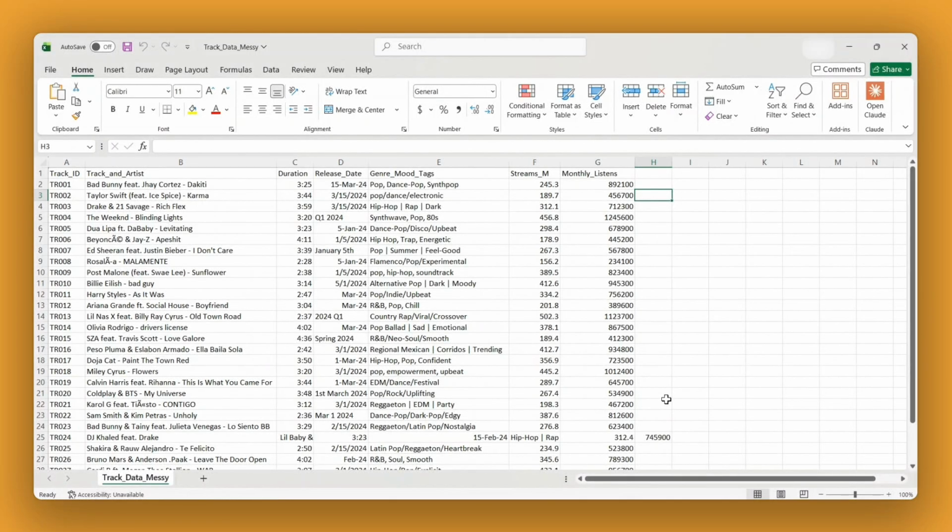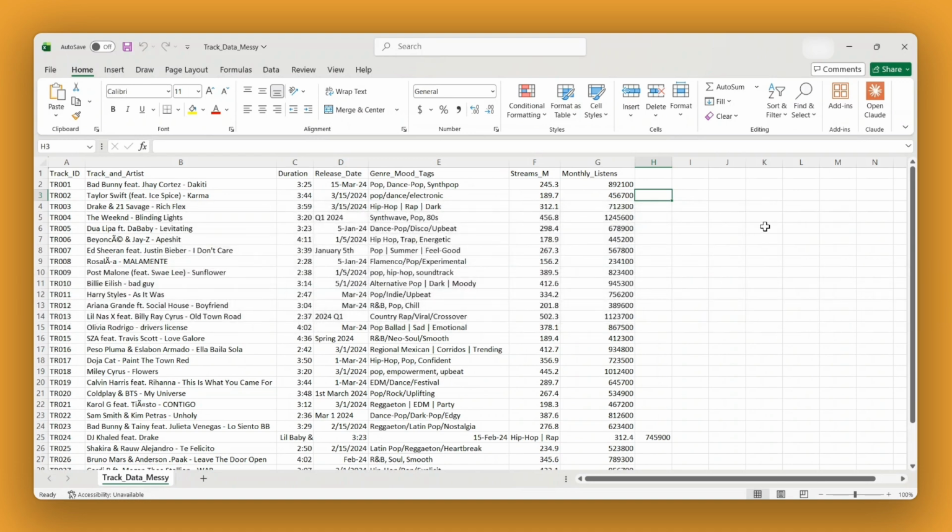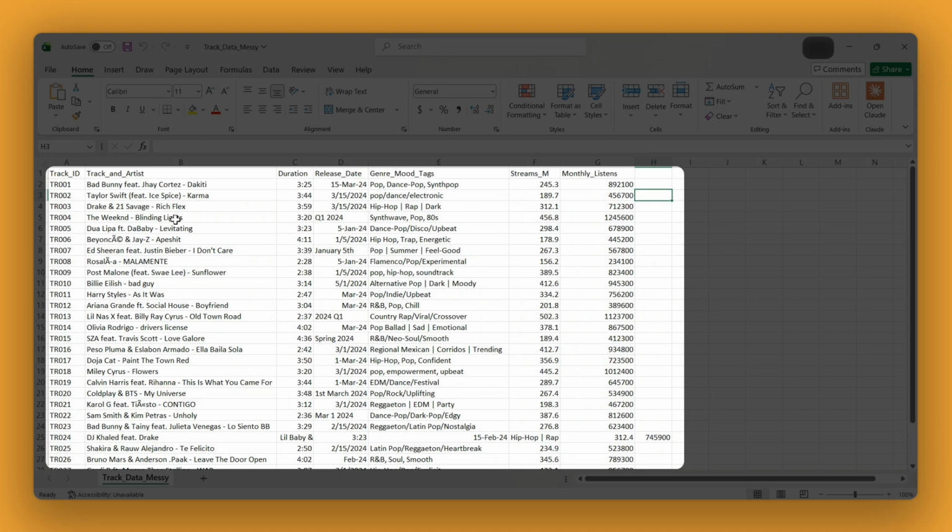Do you have messy data? Let's fix it. We're going to show 3 common data issues you can solve with Claude in Excel. Let's go. Here, we'll look at a dataset from Spotify.